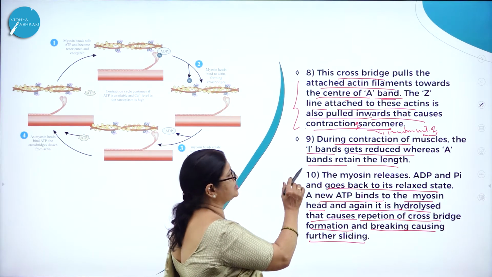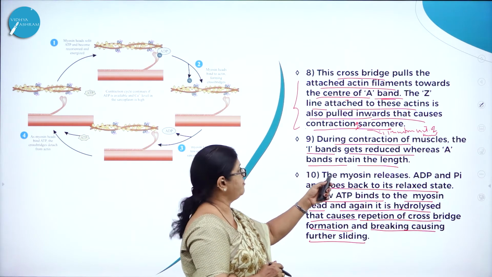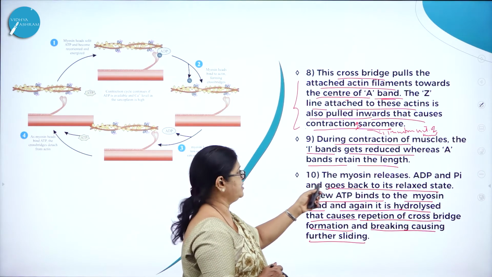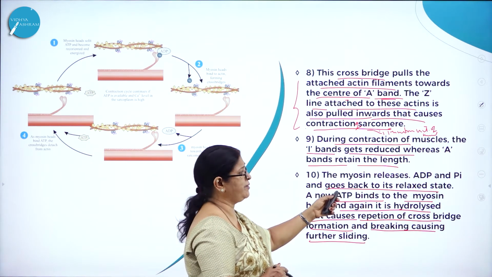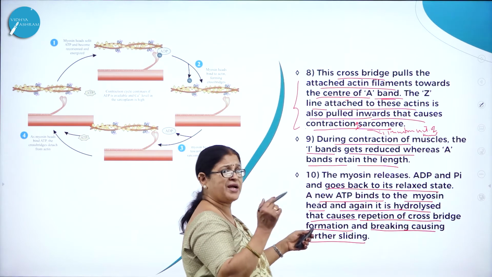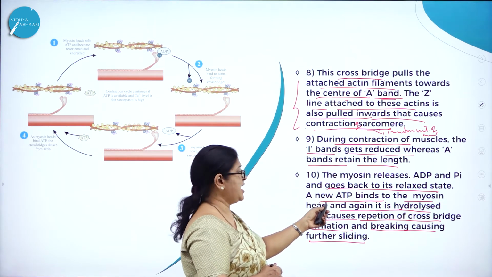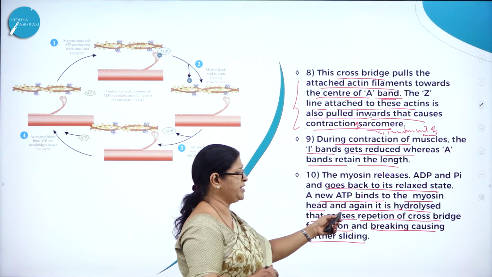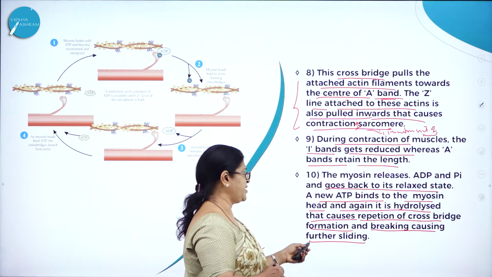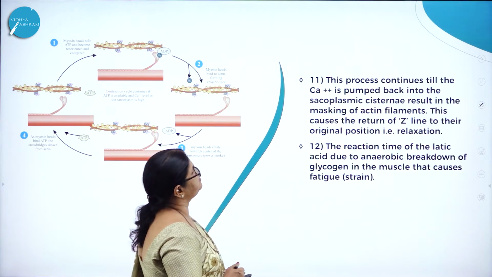So during contraction of muscles, the I band gets reduced, whereas A bands retain the length. So the myosin releases what? ADP and inorganic phosphate and goes back to its relaxed state. So a new ATP binds to the myosin head and again it is hydrolyzed, that causes repetition of cross bridge formation and breaking, causing further sliding.